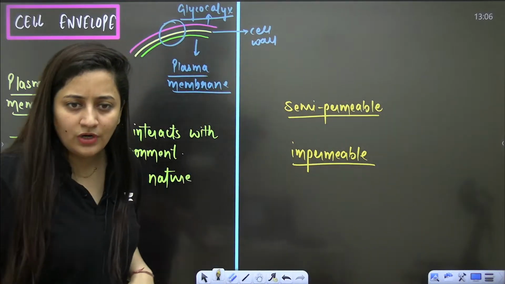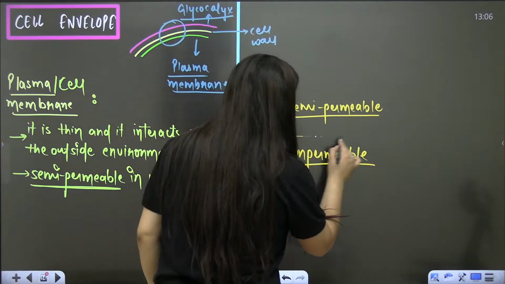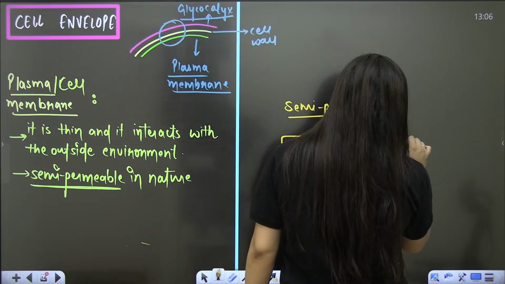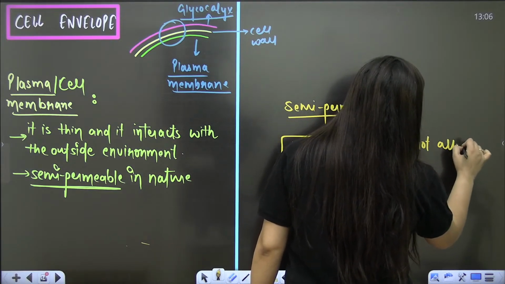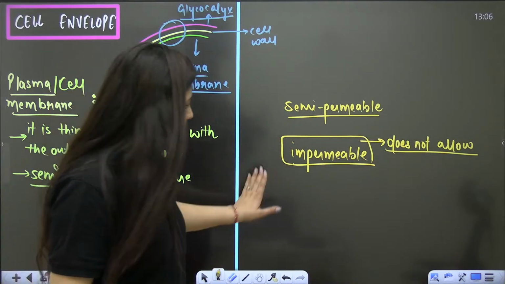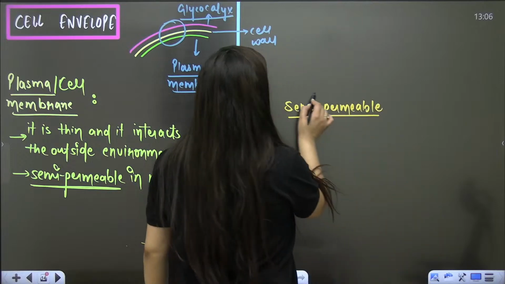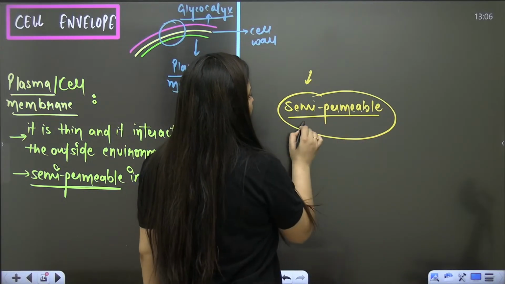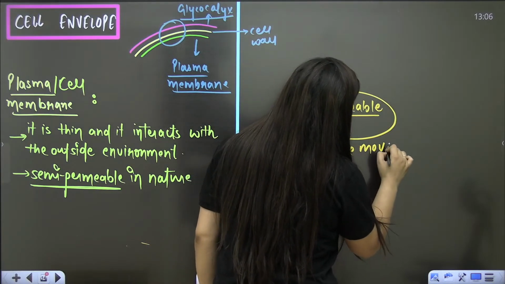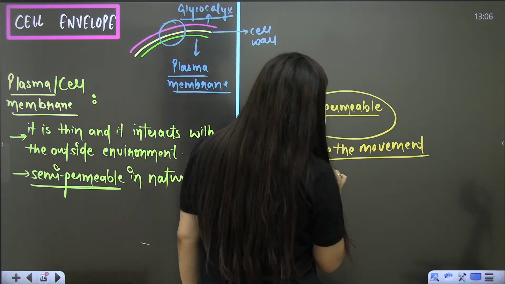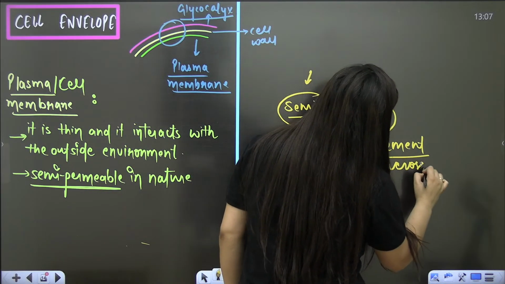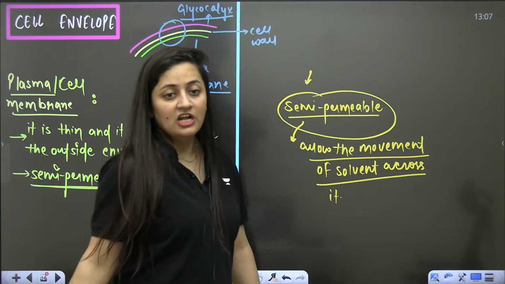Now the next word is impermeable. What is the meaning of impermeable? Obviously, it doesn't allow the entry and exit of things. It is being impermeable. Now, what is the meaning of being semi-permeable? It will allow the movement of solvent across it. Water can cross a semi-permeable membrane.